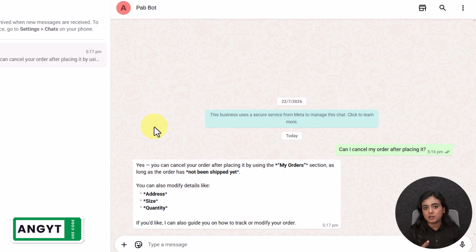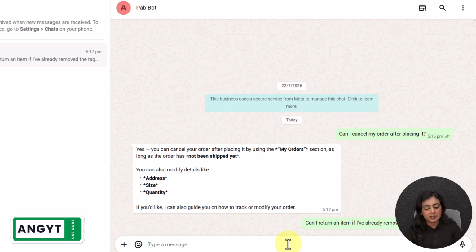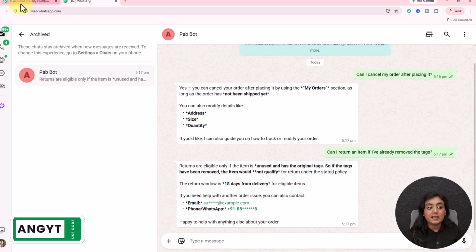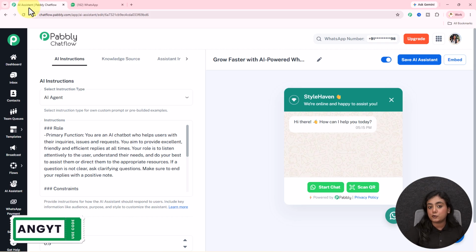So I'm going to ask another question with a very different kind of background. Let's see how that different type of question is answered. Can I return an item if I've already removed the tags? A very different question. Now let's see how this AI-powered WhatsApp bot will reply. Returns are eligible only if the item is unused and has the original tags. So if the tags have been removed, the item will not qualify for return under the stated policy. You can see I received the reply immediately. This is how the queries on WhatsApp in your business are going to be resolved 24/7.